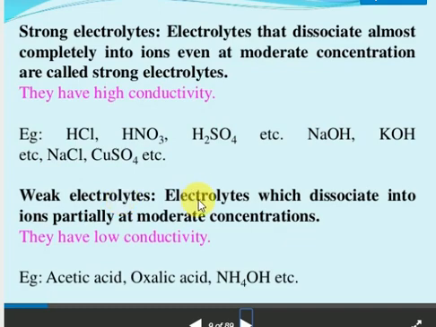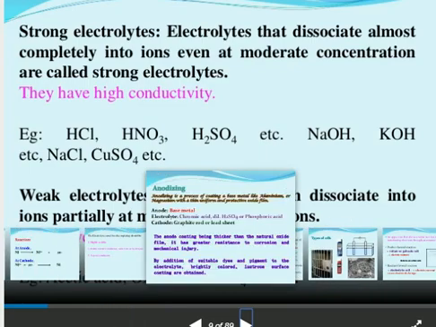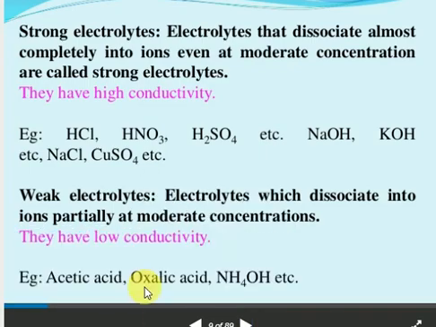A weak electrolyte is one which dissociates into ions only partially at moderate concentration. For suppose if you take 100 molecules of ammonium hydroxide, only 10 molecules decompose. The remaining molecules will not decompose. So here, weak electrolyte. Oxalic acid is a weak electrolyte. Acetic acid also acts as a weak electrolyte. Clear? So next, let's go to the next slide. We'll get some clarity.